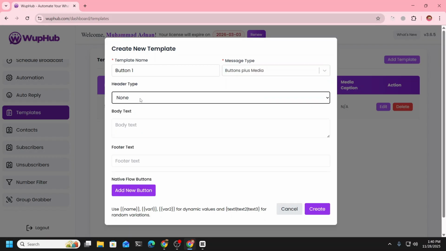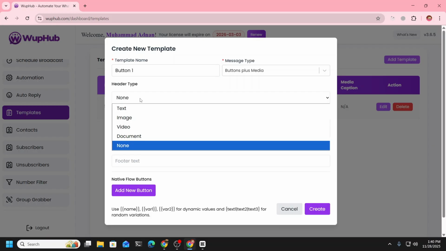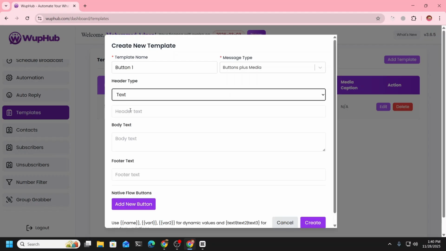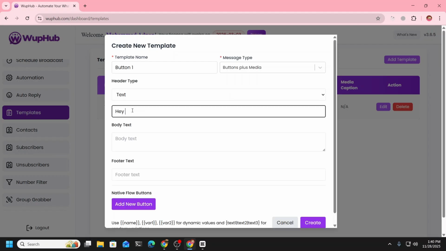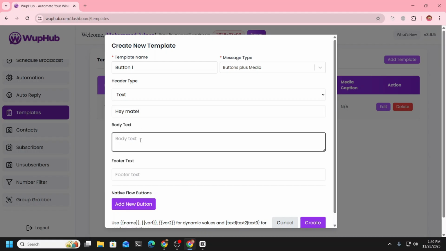Here you choose the header type. It can be image, video, document, or nothing. For example, we're going to use text here. In the body, you can basically use variables, but we don't need that for now.